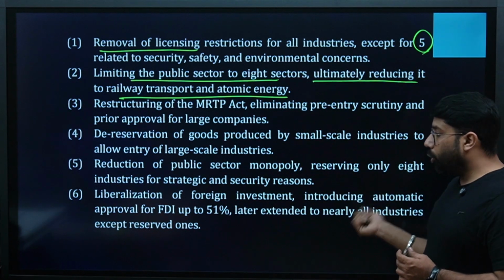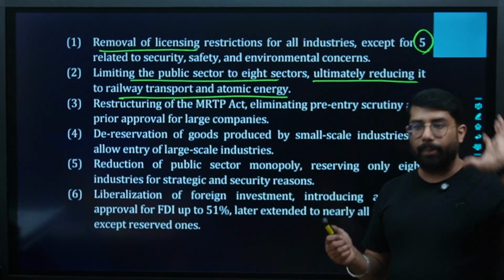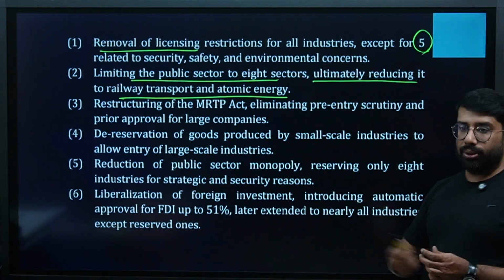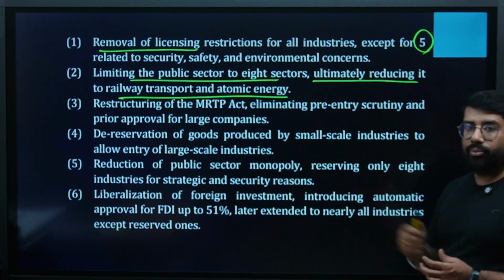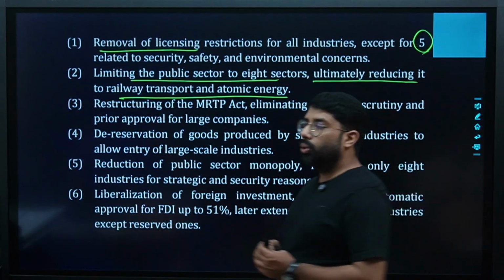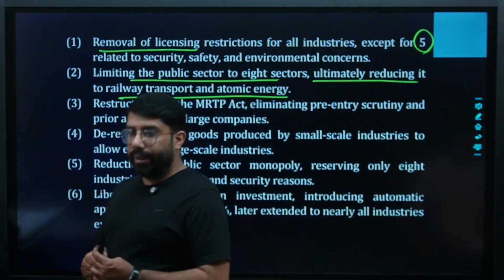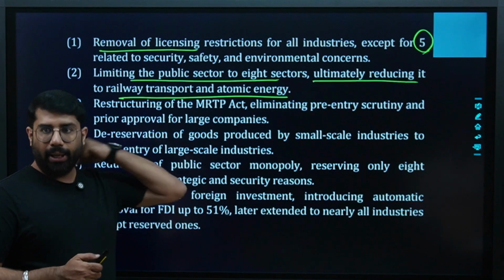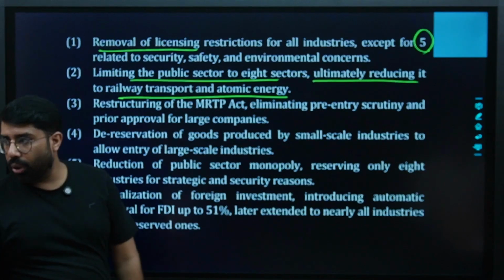So introducing automatic approval for FDI up to 51%, later extended to nearly all industries except reserved ones. Whatever 8 industries were reserved for the public sector, except those industries, in all other industries automatic approval was implemented up to 51% of FDI.